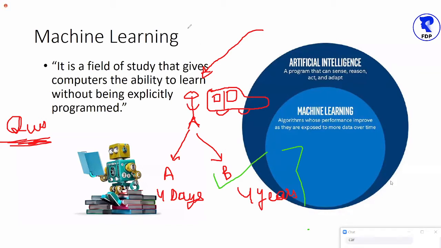Okay. So now my one more question is, so what if B is having more experience? So what to do with more experience? What will happen with the help of more experience? What will happen because B is having more experience? What are the benefits that B has more experience?